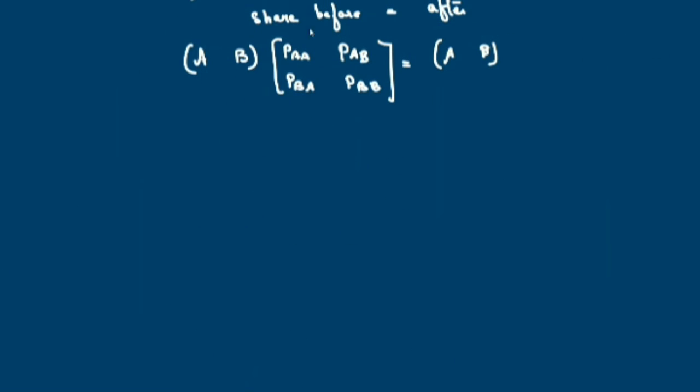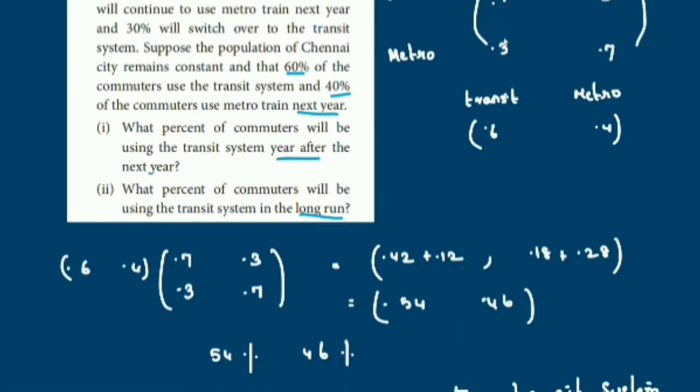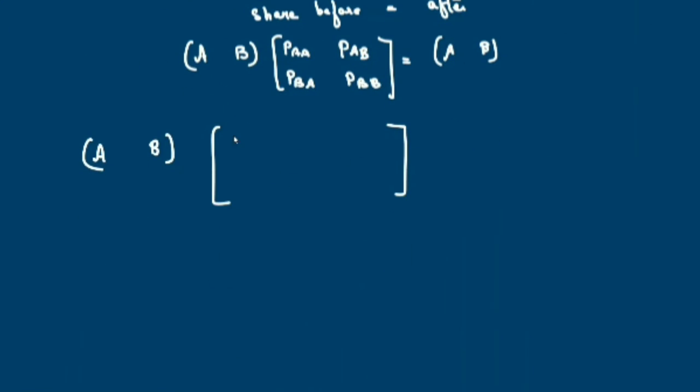So to find that, you just write it here, A, B. The matrix AB, we don't know the percentage. But the same probability transition matrix, we are going to write 0.7, 0.3, 0.3, 0.7 is equal to AB. But you should know one condition.